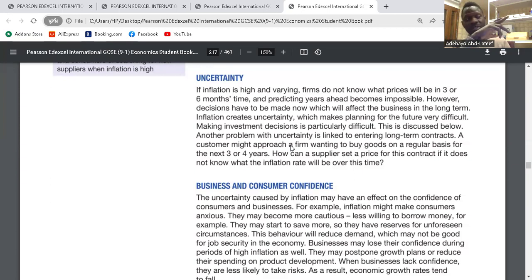When there's inflation, it brings about uncertainty. You won't be able to predict what happens after today, after tomorrow, next week, next month. You can't predict. That means you cannot plan ahead. Planning ahead becomes difficult. As a result, businesses would find it difficult to invest because they wouldn't know what happens with price over time. So investment falls at that point in time. Clear?